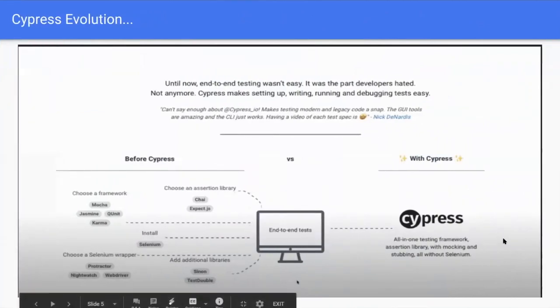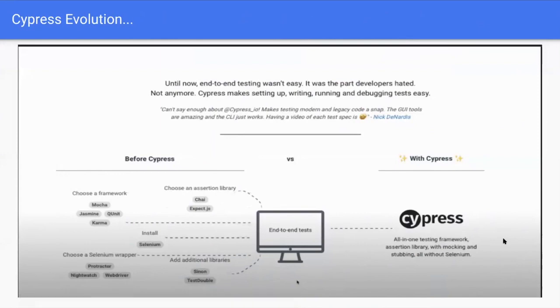And here comes the Cypress evolution. There is a before Cypress and an after Cypress in the testing industry. Before Cypress launched in 2015, end-to-end testing was the part developers hated. Not anymore. Cypress makes setting up, writing, running, and debugging tests easy.